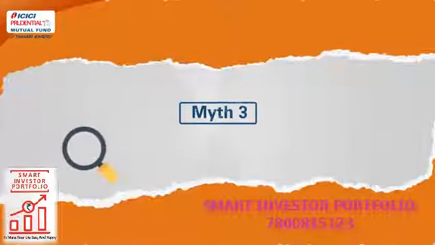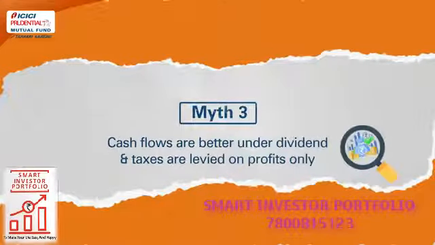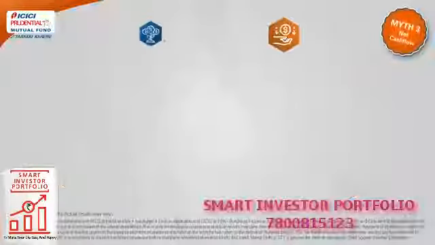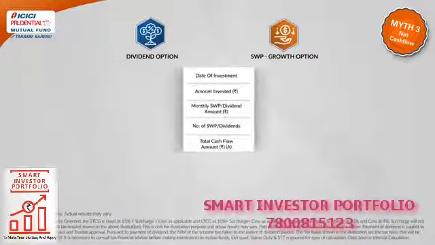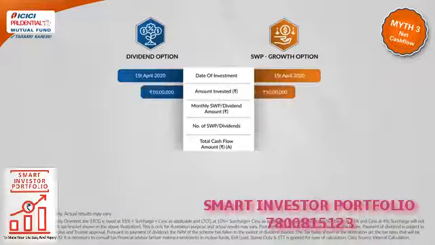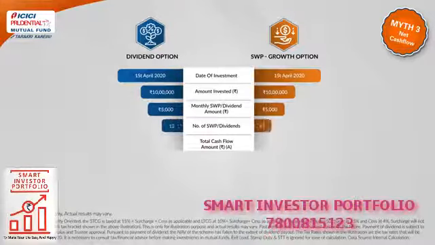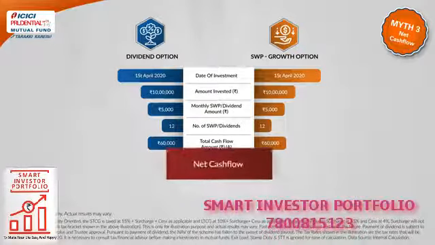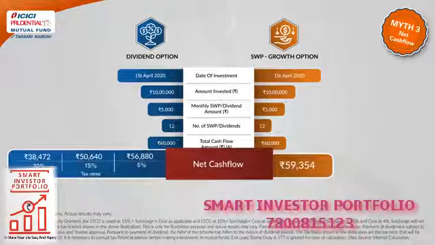Myth 3. Cash flows are better under dividend and taxes are levied on profits only. Let us see how the new tax laws affect the cash flow under both options. Assuming that you invest 10 lakh rupees in an equity-oriented scheme on April 1st, 2020 and the scheme grows at 12% per annum and a cash flow requirement of 6% per annum. The net cash flow after tax under both growth and dividend option would be as follows.